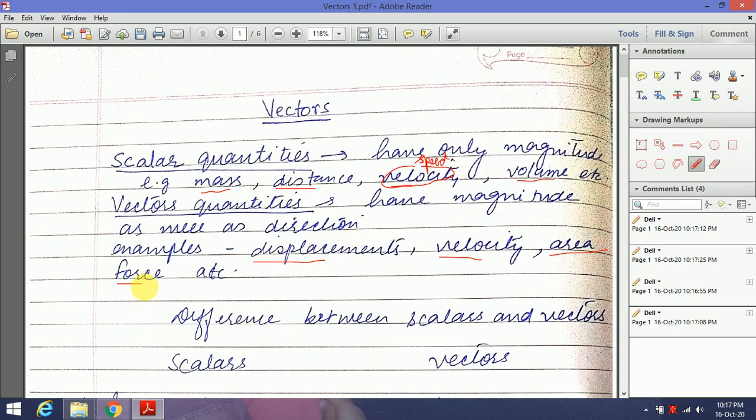5 Newton force is acting on the body towards right side, towards north, towards south. So when we need direction also for any physical quantity specification, that physical quantity is a vector quantity.